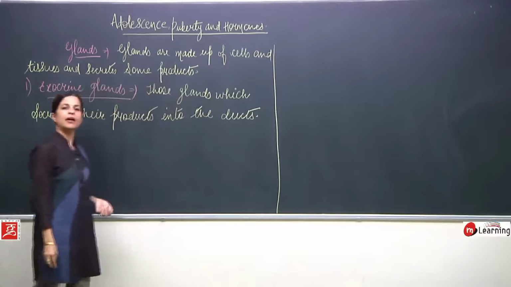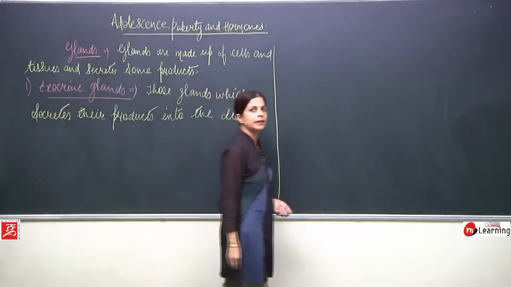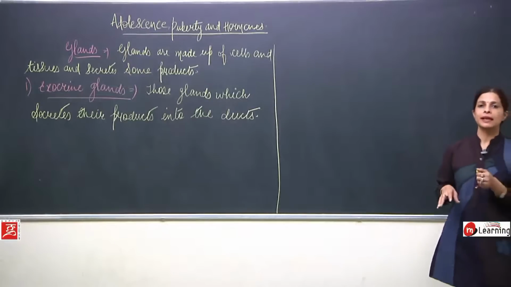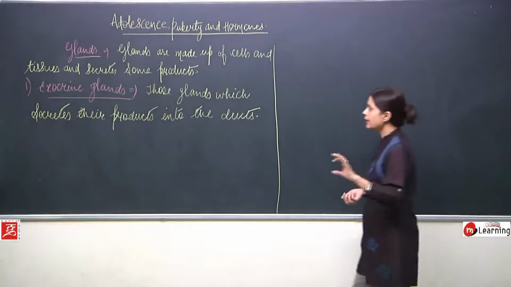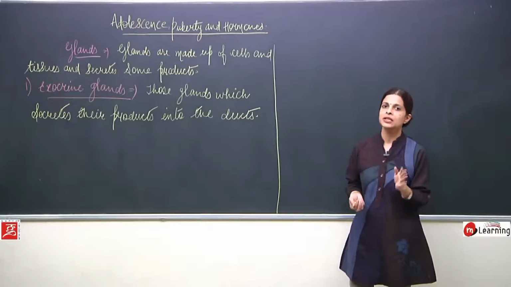When we discuss the endocrine gland, at that time you will be able to understand both the glands very properly. So first of all, exocrine glands, children, are those glands which secrete their products into a certain tube.